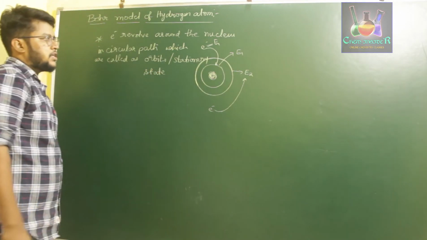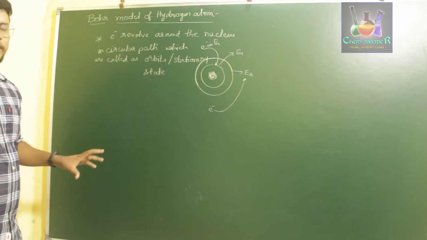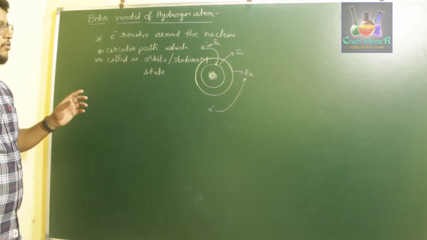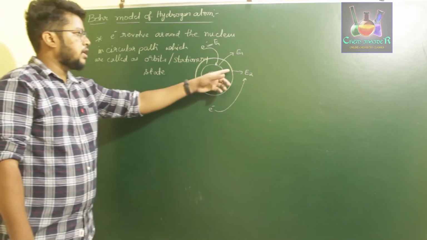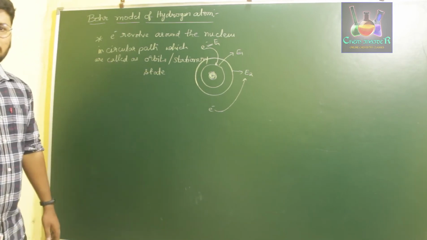So if an electron is revolving around the nucleus in a circular orbit, it is clear that the electron has energy equal to the energy of that particular orbit. So this was the first proposition.